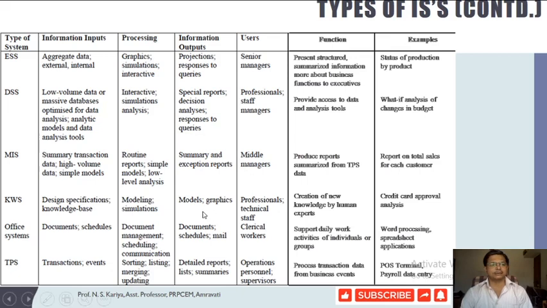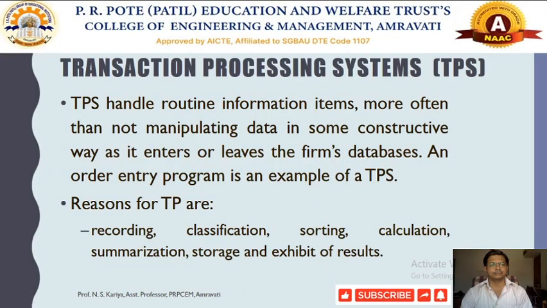So let us try to discuss one by one the different types of information system. In today's session we are going to discuss TPS and office automation system. The first kind of system is called the transaction processing system, and this kind of system is primarily used at the shop floor level of the organization.